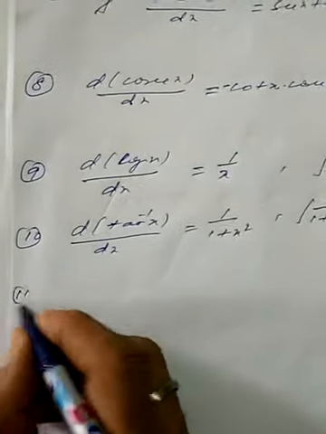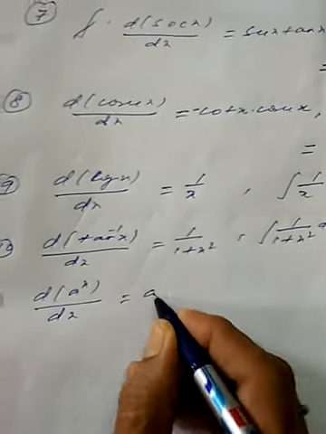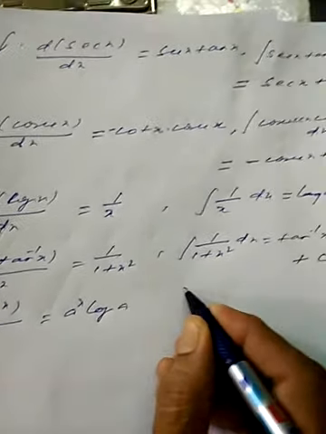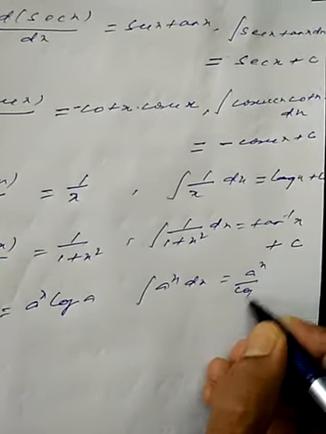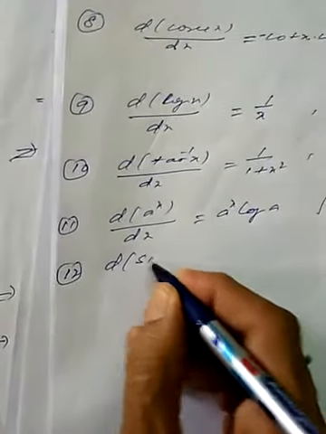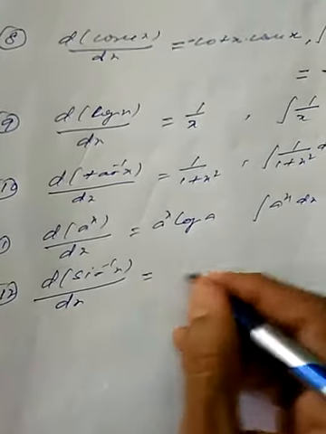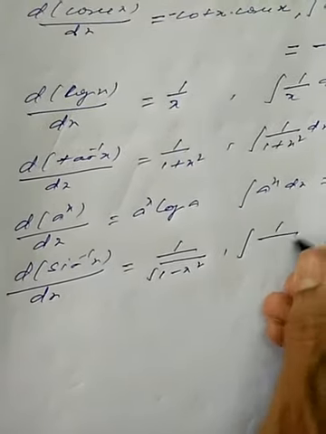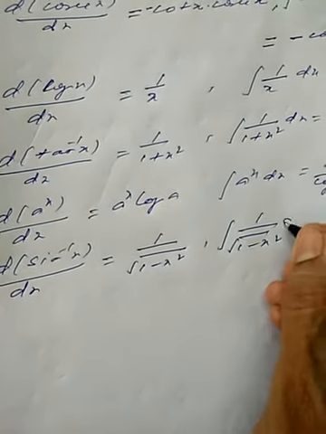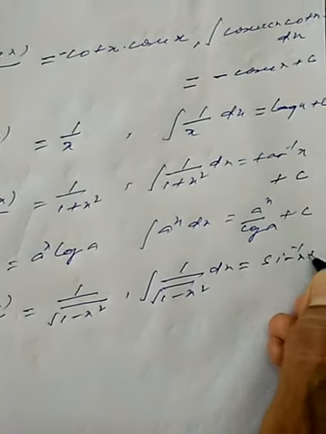As we have gone through also, differentiation of the power function a^x is a^x log a. When we go with the integral of a^x, this is a^x upon log a plus c. Next, differentiation of sine inverse of x is 1 upon root under 1 minus x square, and the integral of 1 upon root under 1 minus x square dx will be sine inverse of x plus c.